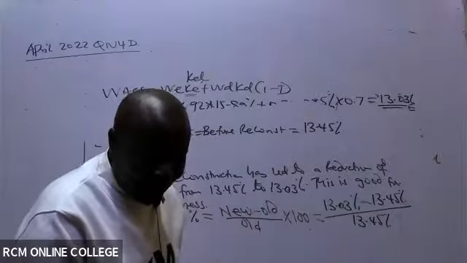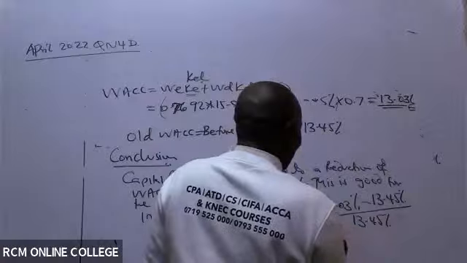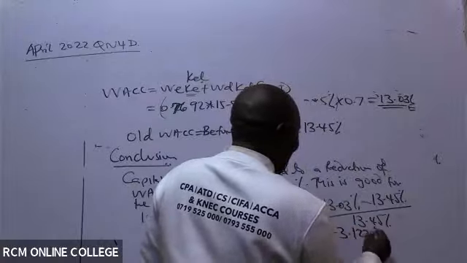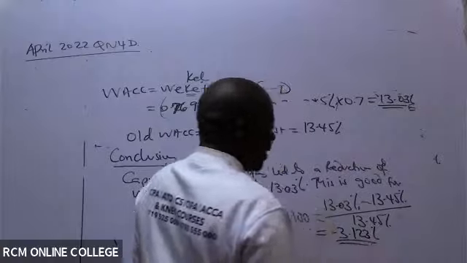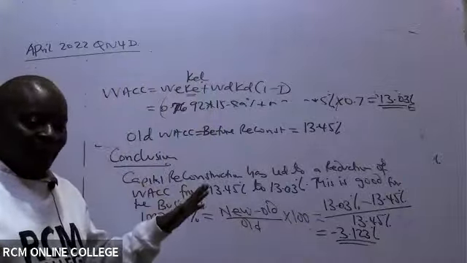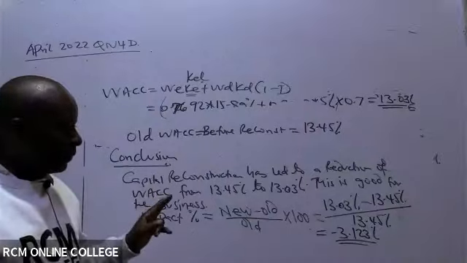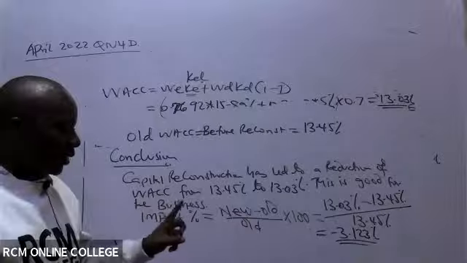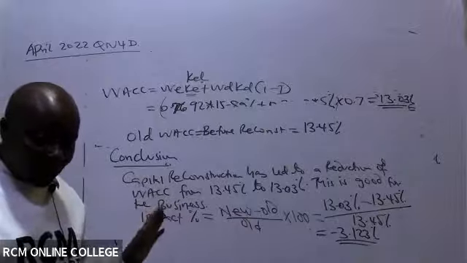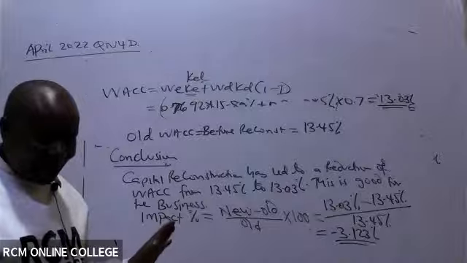Minus 3.123%. Meaning that our cost of capital reduced by 3%, which is very, very good. Remember it is new minus old all over the old, always.